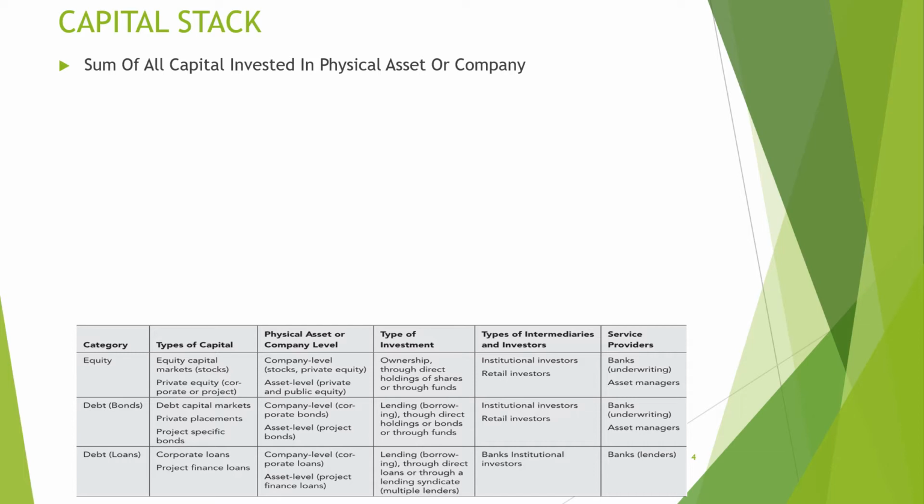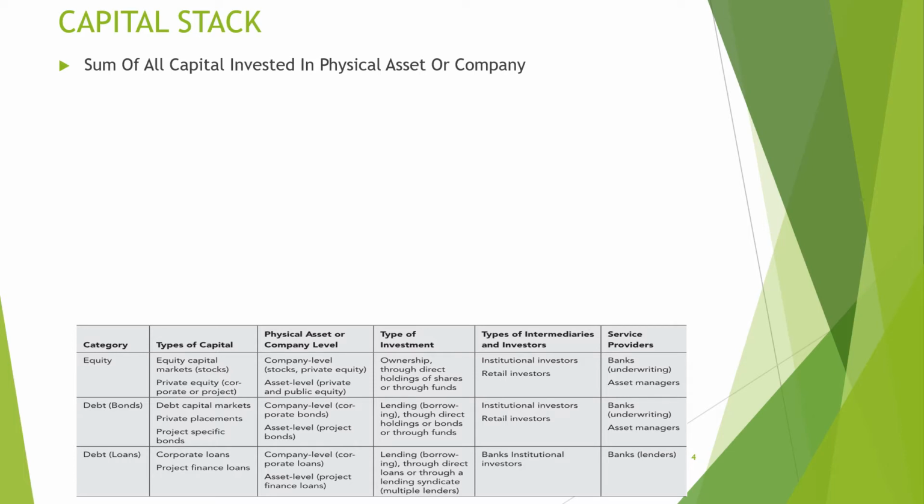It can be at the company level or at the asset level. Ownership is through direct sales or through funds. Intermediaries are retail investors, which are individuals, and institutional investors. Most of this equity is provided by banks, which are underwriters, or by asset managers for private equity.